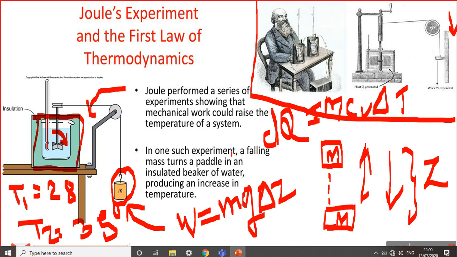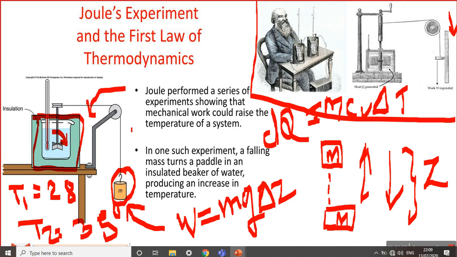So what did Joule do, and what do we conclude? At the end of this experiment he concluded that work and heat are mutually convertible into each other. What kind of work is applied? I am going to explain further in the next slides.